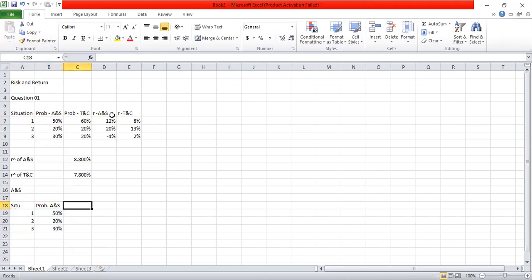Then I know the individual returns of A and S. And also here I have calculated the expected return of A and S. Expected return of A and S is 8.8%.